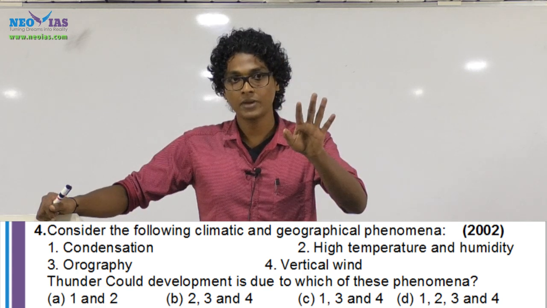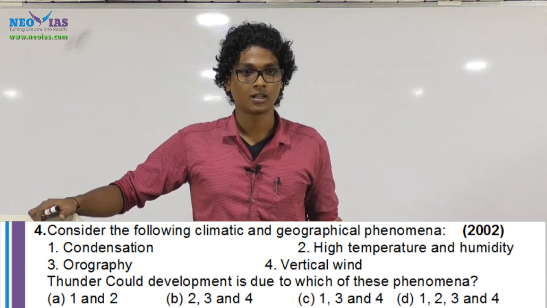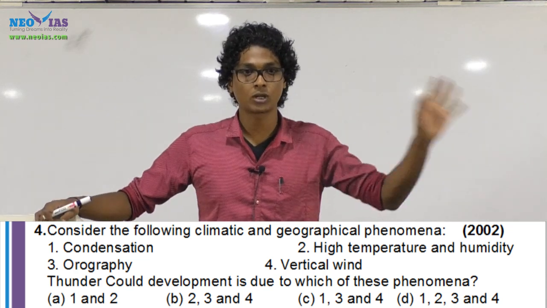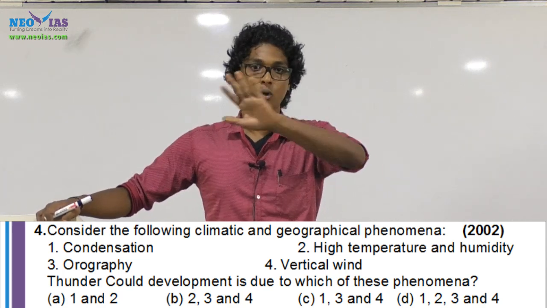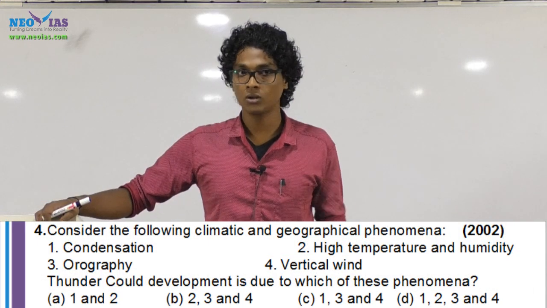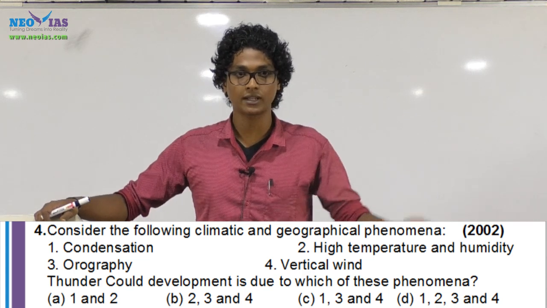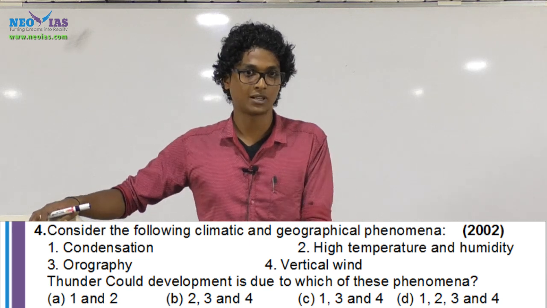See, there is nothing like only one factor affecting a weather event. There is a combination of factors. This is why we are studying all of these basic terms and what they mean. So just think about this. If they are saying thundercloud or any cloud, without condensation will there be clouds or not? So for the formation of a thundercloud, condensation should be there because it's a kind of cloud. Whether it is cumulonimbus, cumulus or stratus, be it anything, there should be condensation. Then only cloud formation will be there.